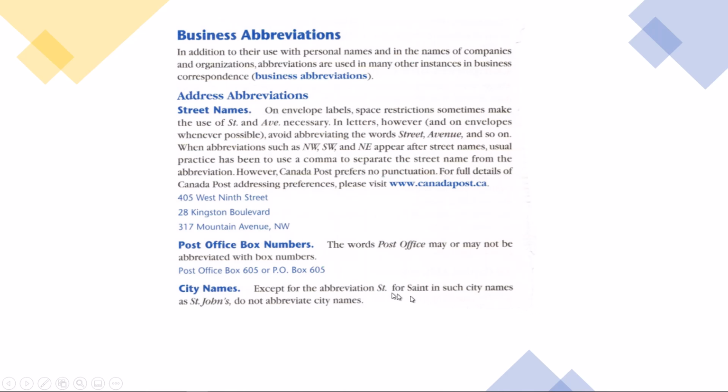These are actually abbreviations too, right? So you've got the abbreviation here, street, right? Instead of street, you have ST. Instead of avenue, you have AVE. Don't forget the dot. And you can see here that you don't necessarily have to put it, but when you can and abbreviate, you will see it this way. Also, PO box. No one writes post office box. Everybody writes PO box. And again, these have to be capitalized.